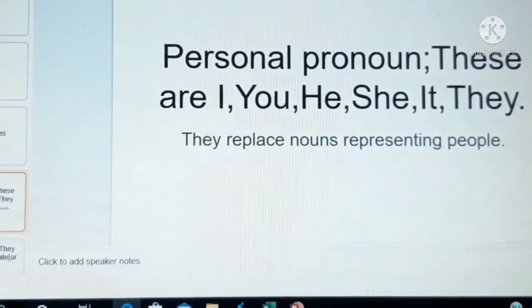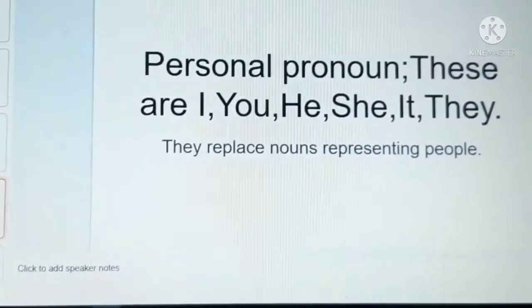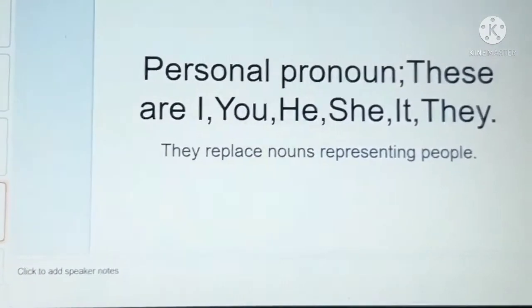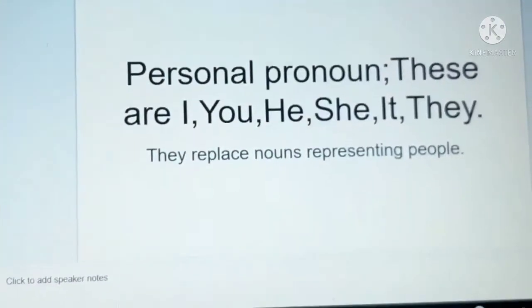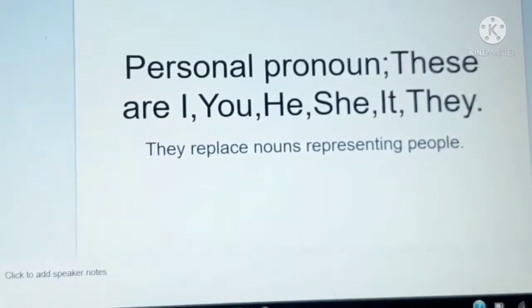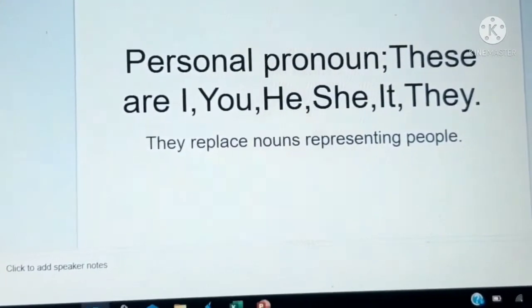For I, me. For we, us. For you, you only. For he, him. For she, her. For it, it. For they, them. These are all called objective pronouns.